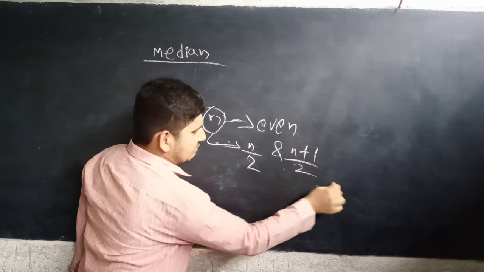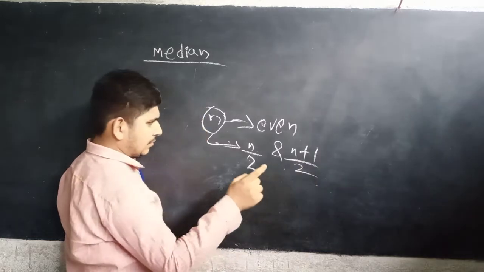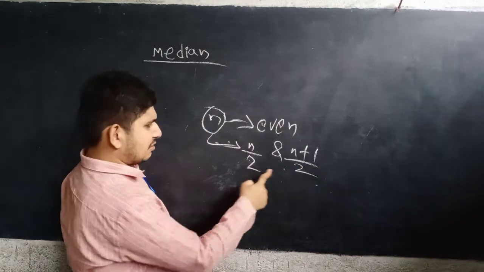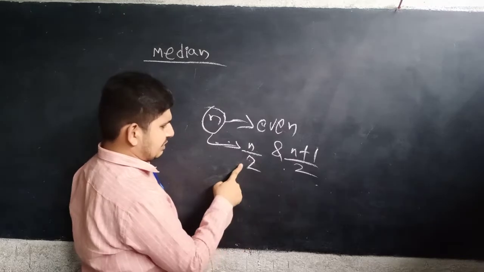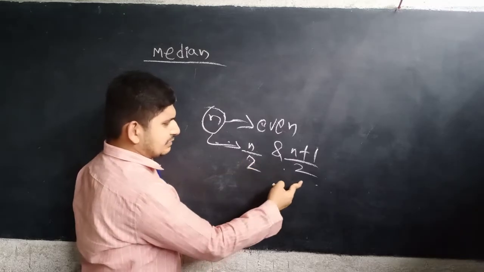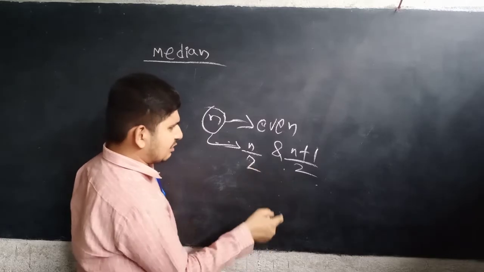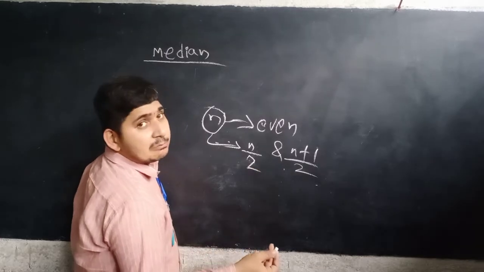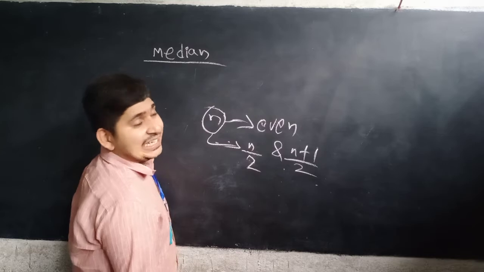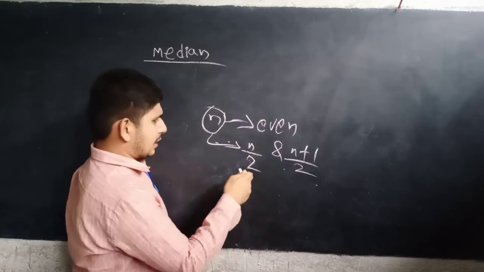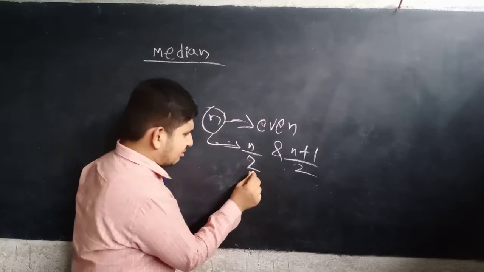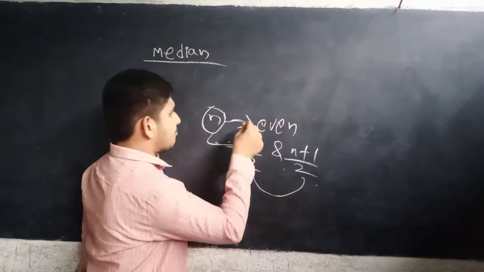These two observations we have to average. That average is the median.